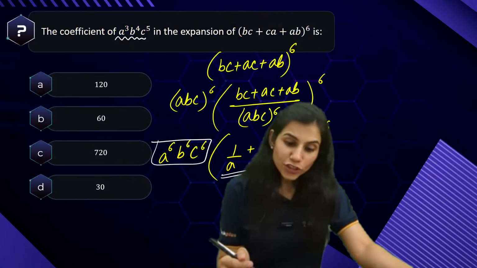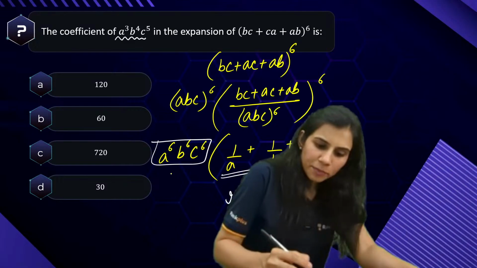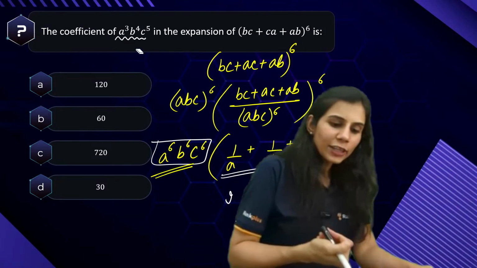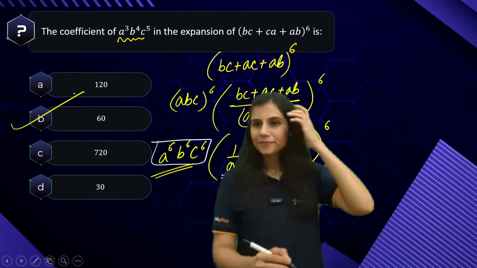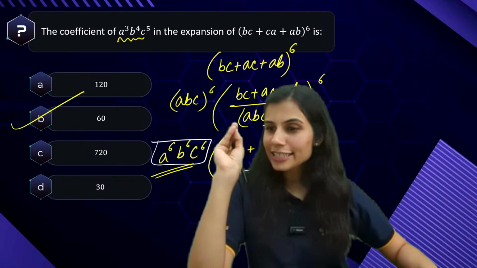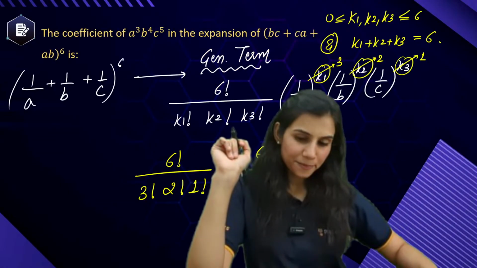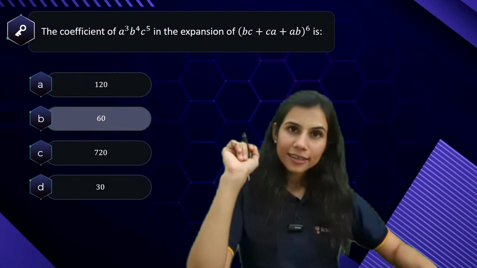Okay, so the coefficient of 1 upon A cube B square C was 60, which got multiplied with this. So eventually you are getting the coefficient of A cube B to the power 4 C to the power 5 as 60. Is the logic clear? It's not 120, it's 60. Okay?